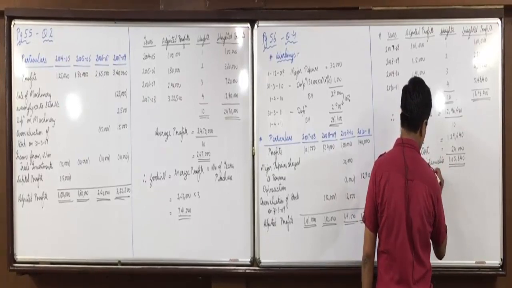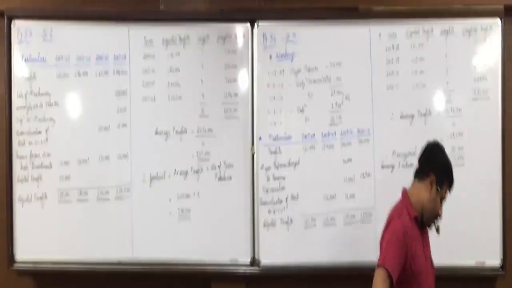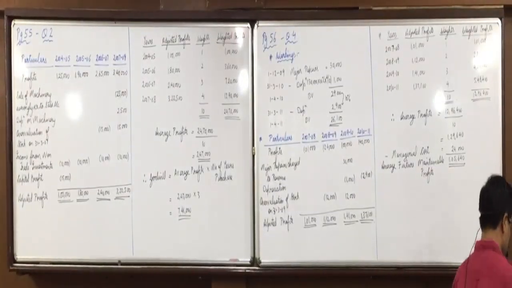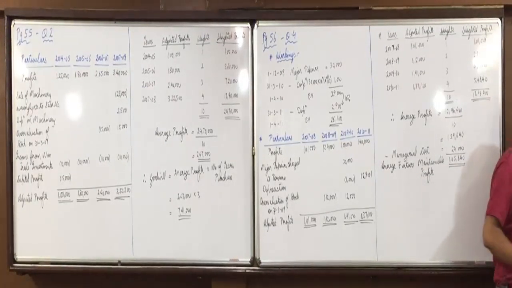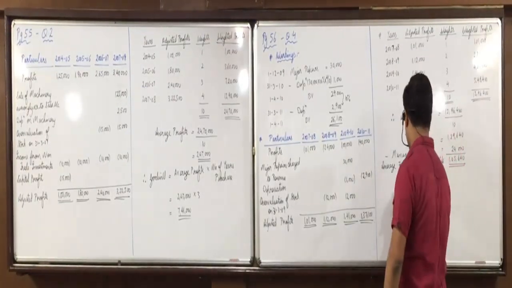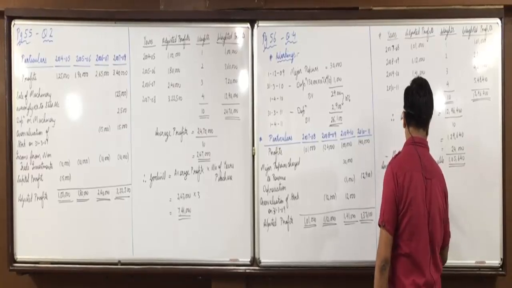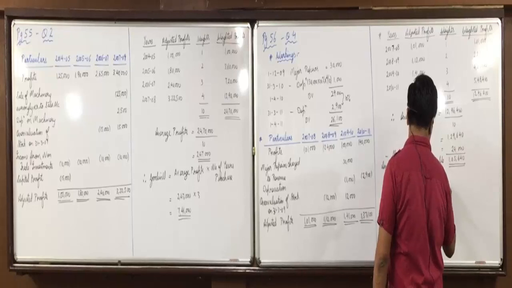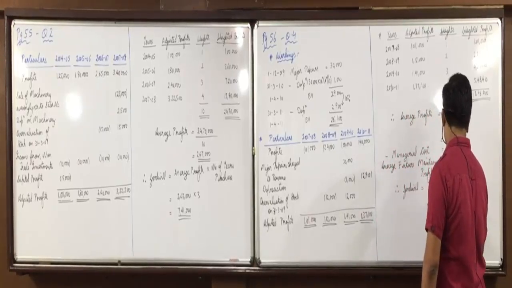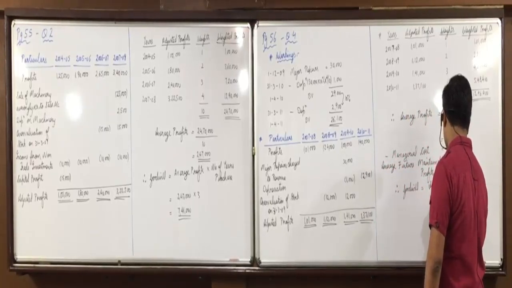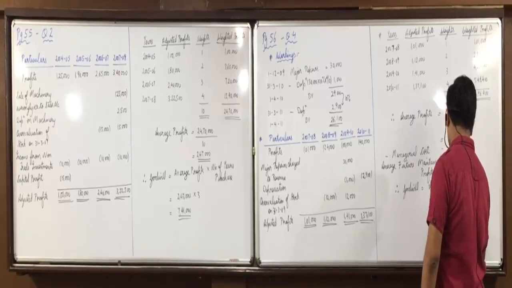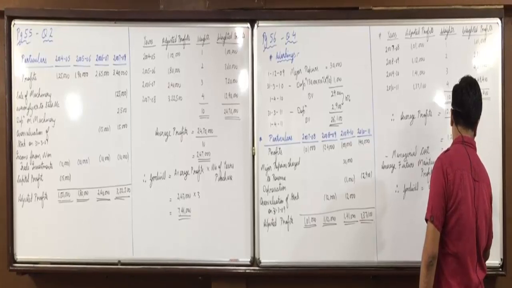Now we can apply the formula of goodwill. Goodwill is equal to average future maintainable profits multiplied by number of years purchase.